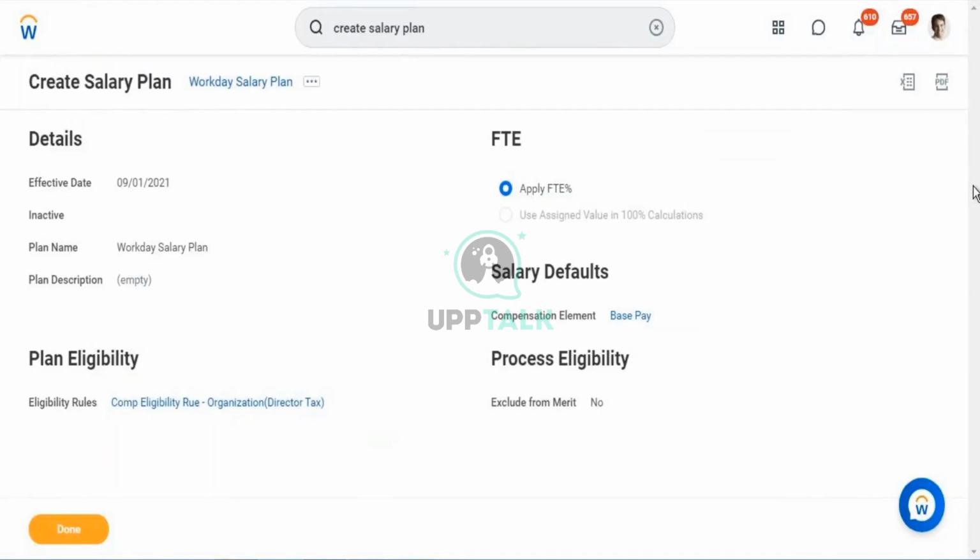Next, we will create one more plan like an allowance plan. Every organization will be offering some kind of allowances to employees, like fuel allowance, communication allowance, and things of that kind.